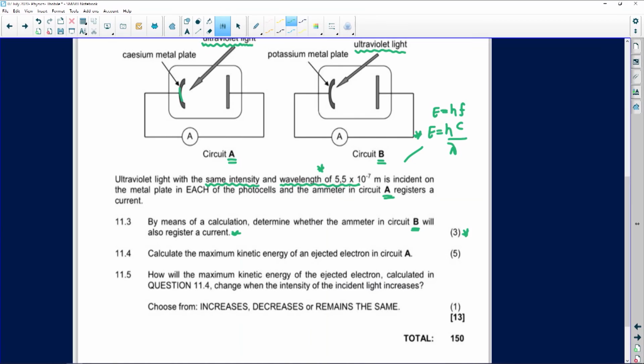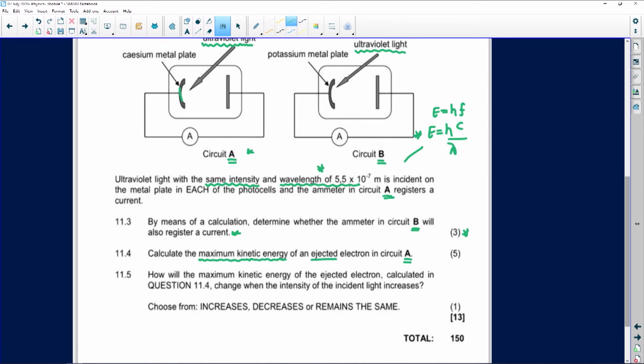So let's look at 11.4, where they're telling us to calculate the maximum kinetic energy. Remember, kinetic energy is when the electrons are all excited. So we must calculate the maximum kinetic energy of an ejected electron in circuit A. So this is circuit A.